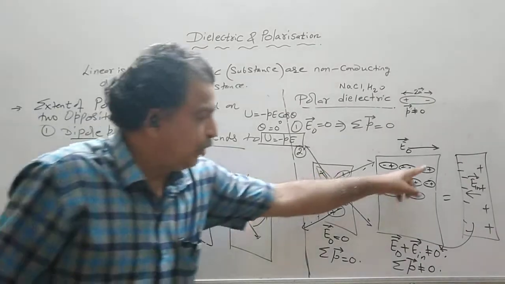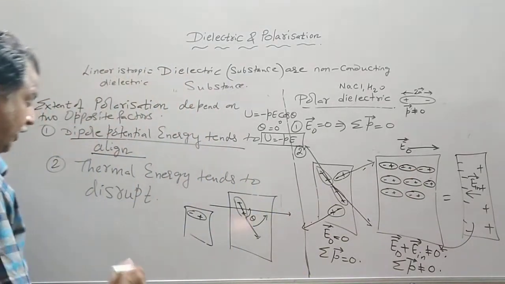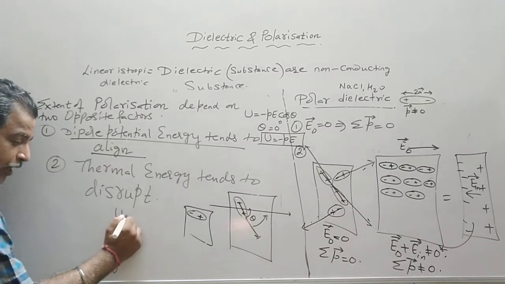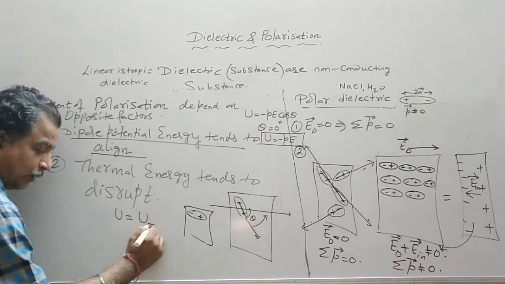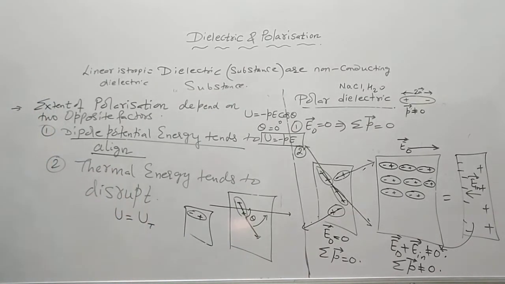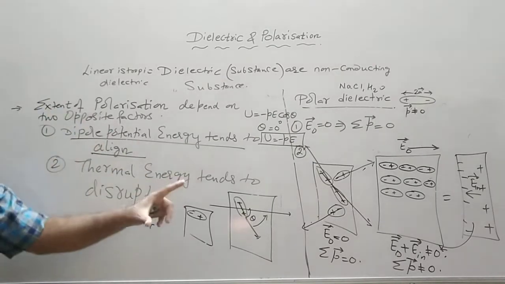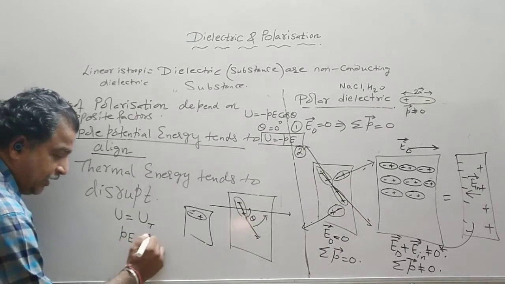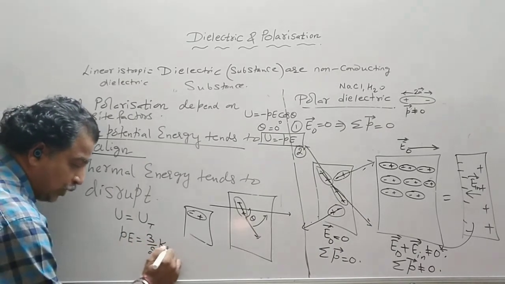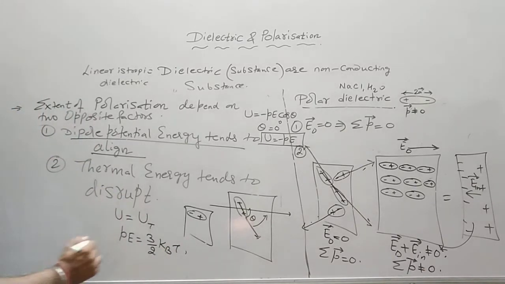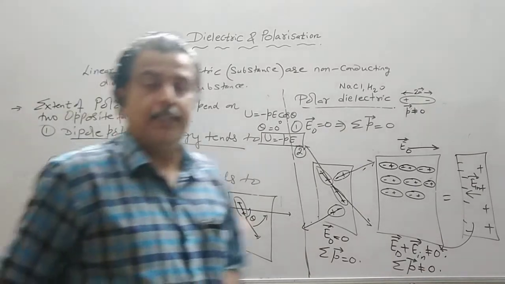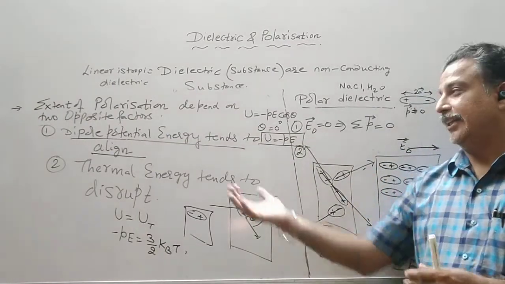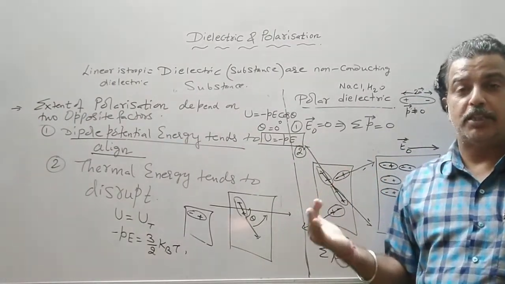Now if all the molecules get aligned in the direction of the field, in the coming days I may write that the potential energy is equal to the thermal energy as far as magnitude is concerned. So if 100% polarization takes place, I may write PE is equal to 3 by 2 kBT, where the minus sign indicates that the torque acts on it and they get aligned in the direction of the field.